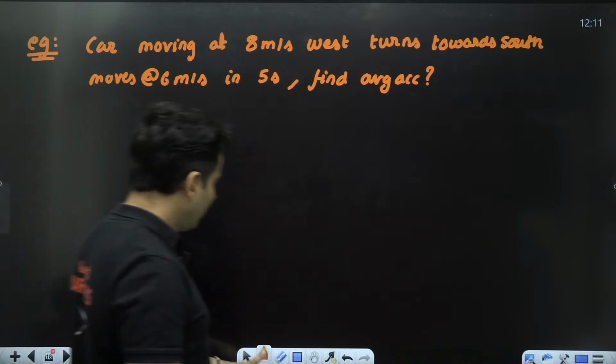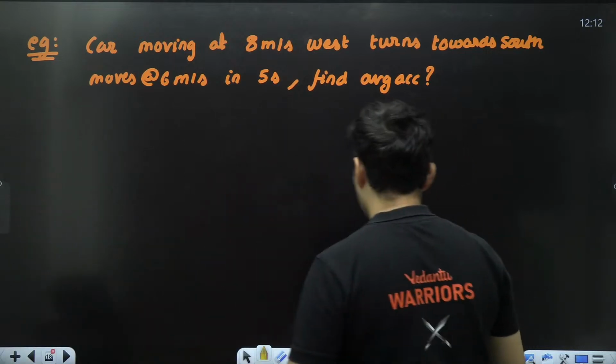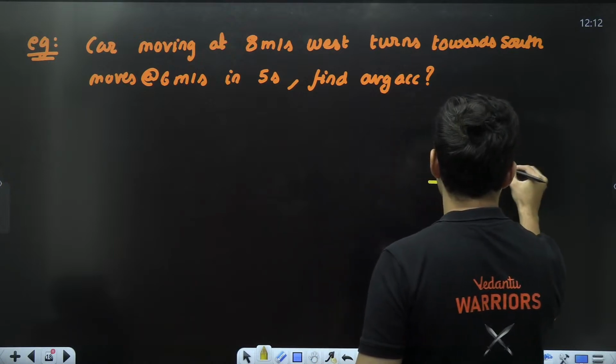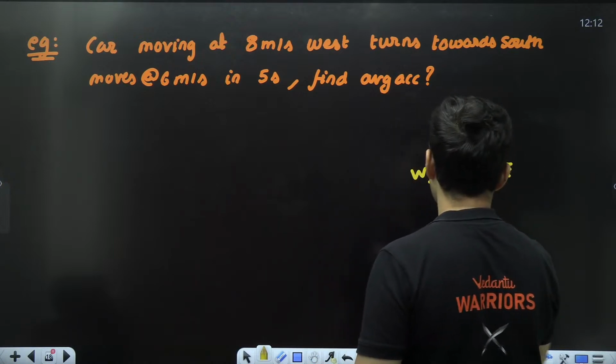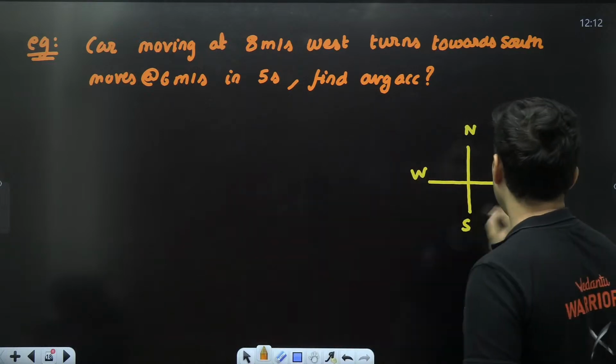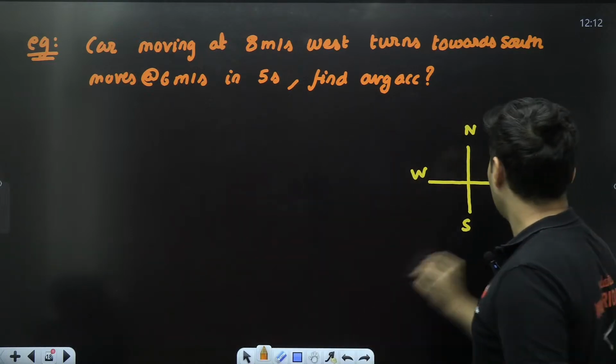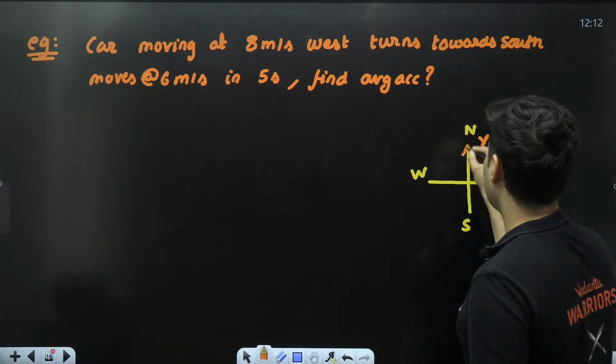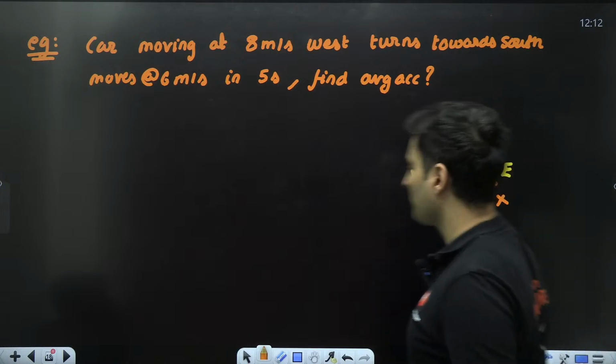So first let me think of the directions. This is north, this is east, this is west, this is south. I can alternatively write east as our positive x direction and north as our positive y direction by taking this point as the origin.